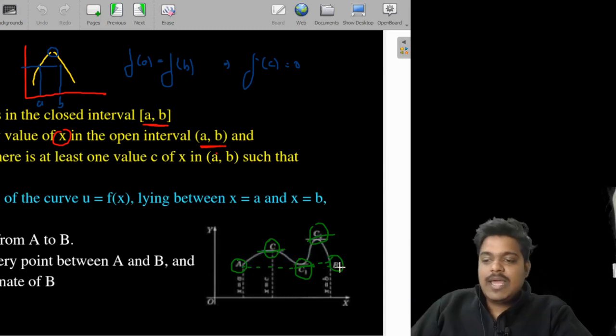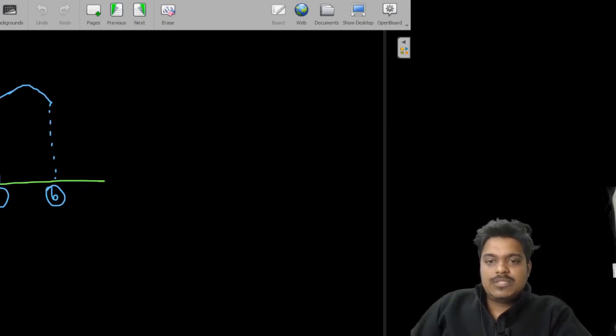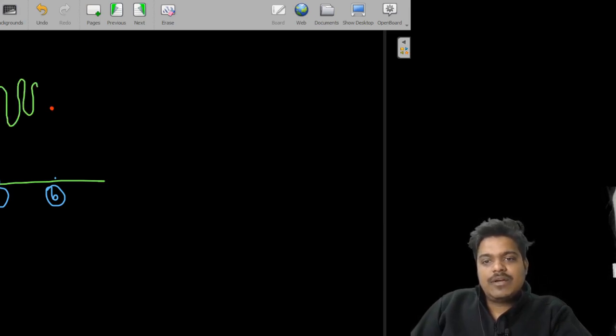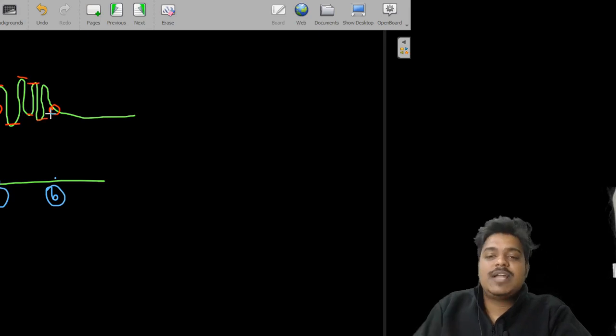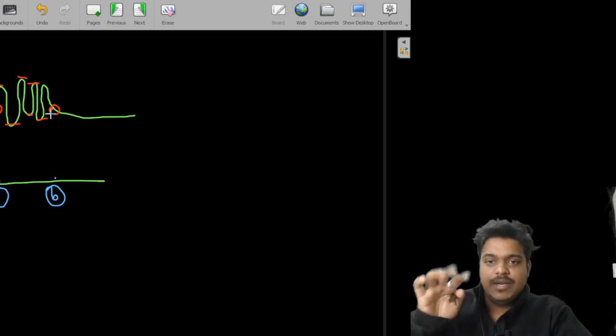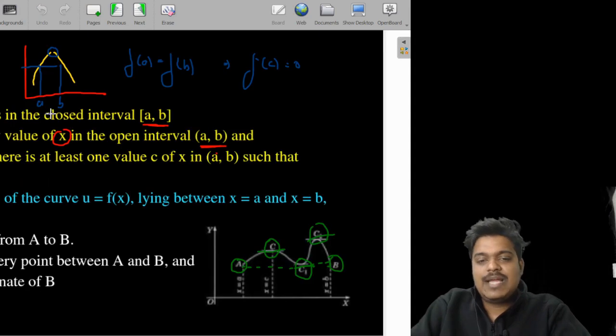Now in this case, f(a) and f(b) are equal, but it is going like this. Suppose these are the two points A and B. We know that the value of the function is the same at both, but the function can go up and down any number of times. That's not a problem, because f(a) is 4 and f(b) is also 4. But there will be multiple times where f'(c) will be equal to 0. f'(c) means the slope of the tangent is 0. The slope of the tangent is 0 when the curve is changing its direction. So that is why Rolle's theorem states that there exists a point c such that f'(c) is 0.